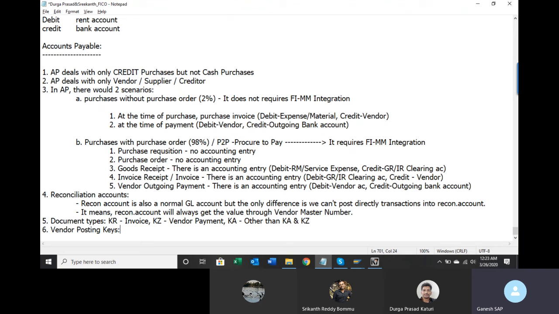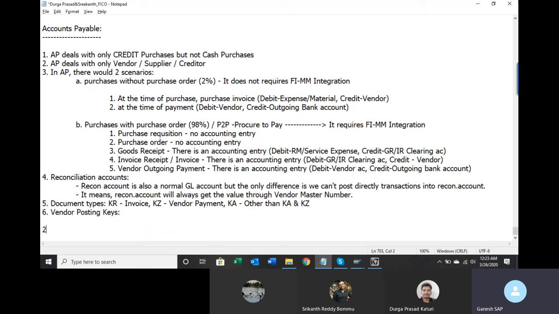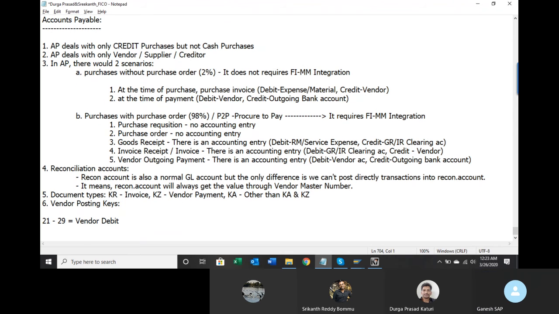What are the posting keys for vendor debit and vendor credit? 21 to 29 is vendor debit, and 31 to 39 is vendor credit. So if you see any number between 21 and 29, understand that it is vendor debit. If you see a posting key from 31 to 39, it is vendor credit.